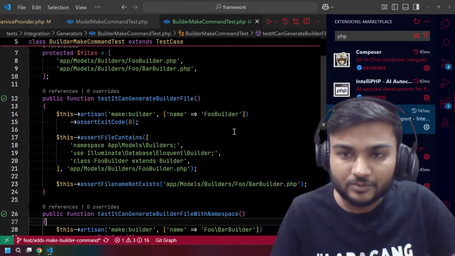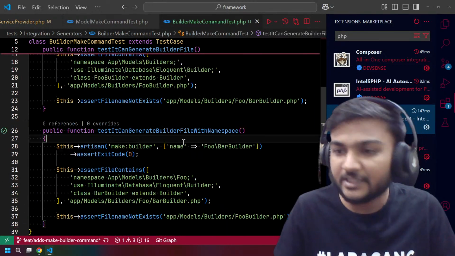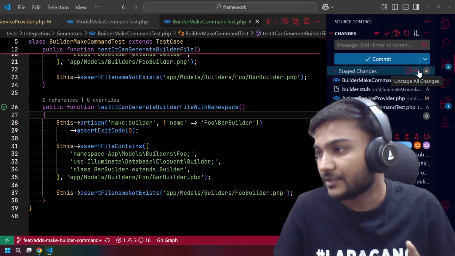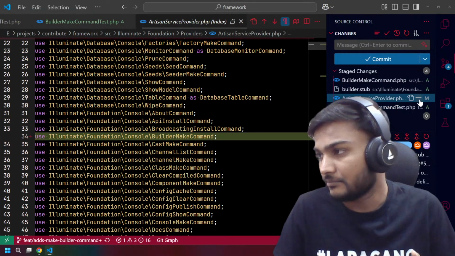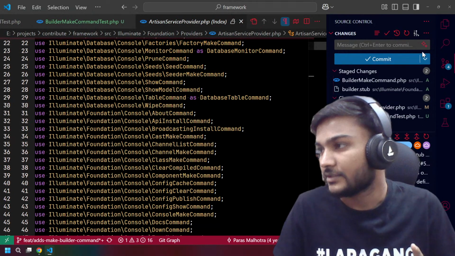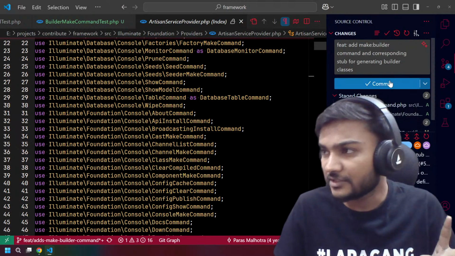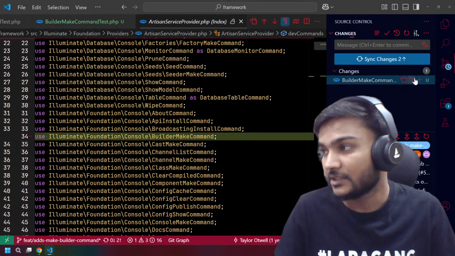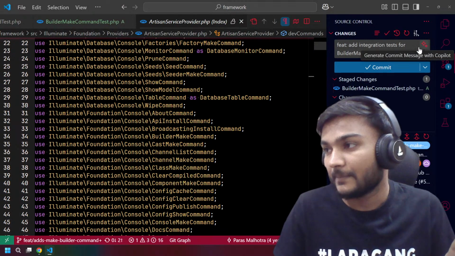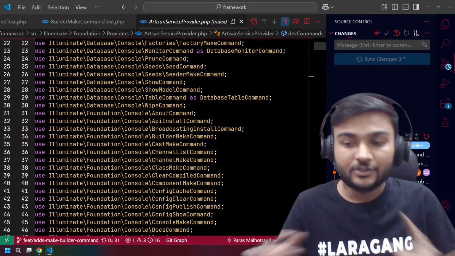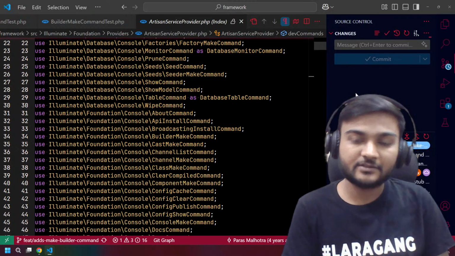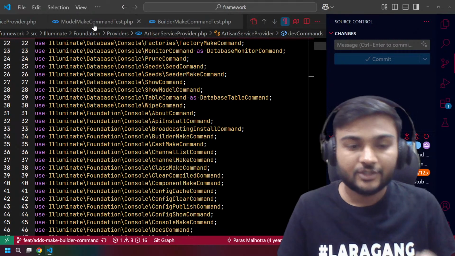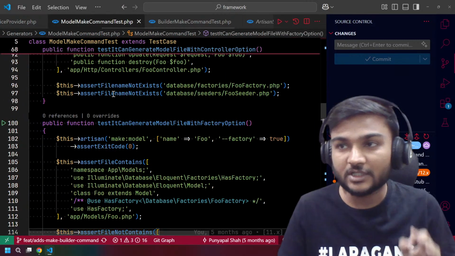Okay, so I think we already built one thing, right? And what we can do now is maybe make some separate commits. First we added a make builder command, then we listed it in the artisan service provider, then we added the test for the same command, right? So the first feature is already built. Now the question is, should we add a builder flag to the make model command, right?